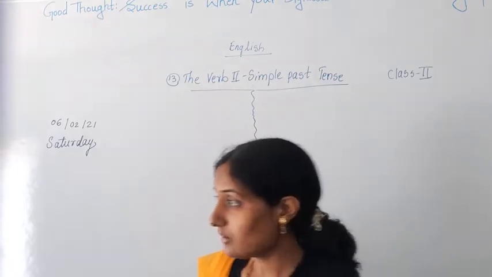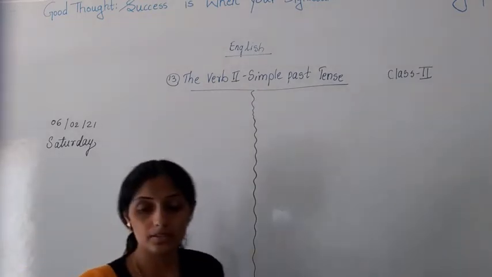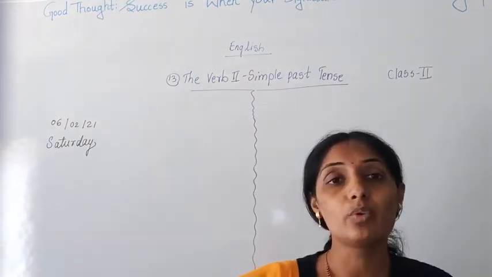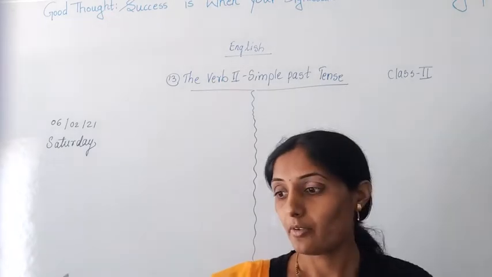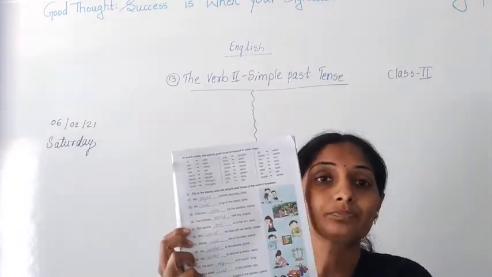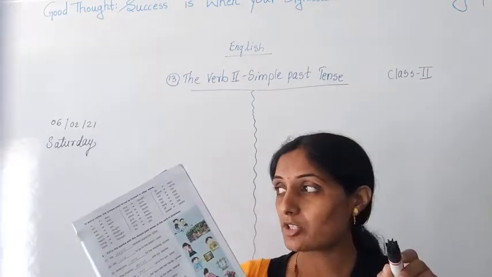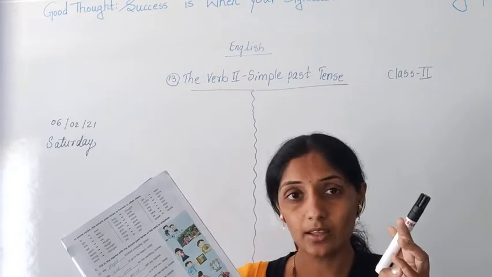Okay, now here already the lesson is taught to you. We are going to complete question number second. What is question number second? Here fill in the blanks with the simple past tense of the verb in brackets. We have to fill the blanks with what? With simple past tense. Now here for simple past tense either we have to add ed or we have to